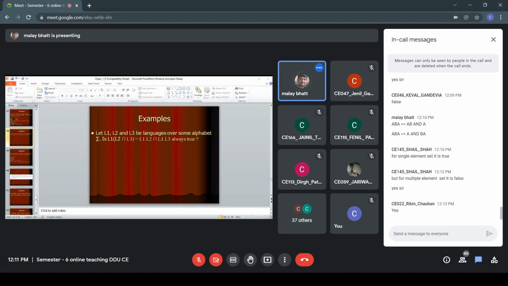So if you are allowed to take a finite language, prefer a finite language for L1, L2 and L3, so you can have control on the elements of the language and easily find the answer. But if an infinite language is specified, then you have to take the infinite language.